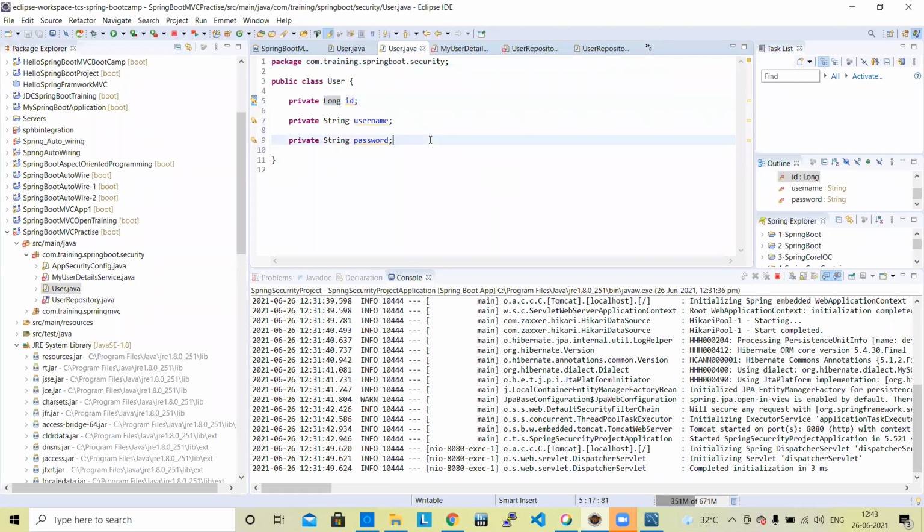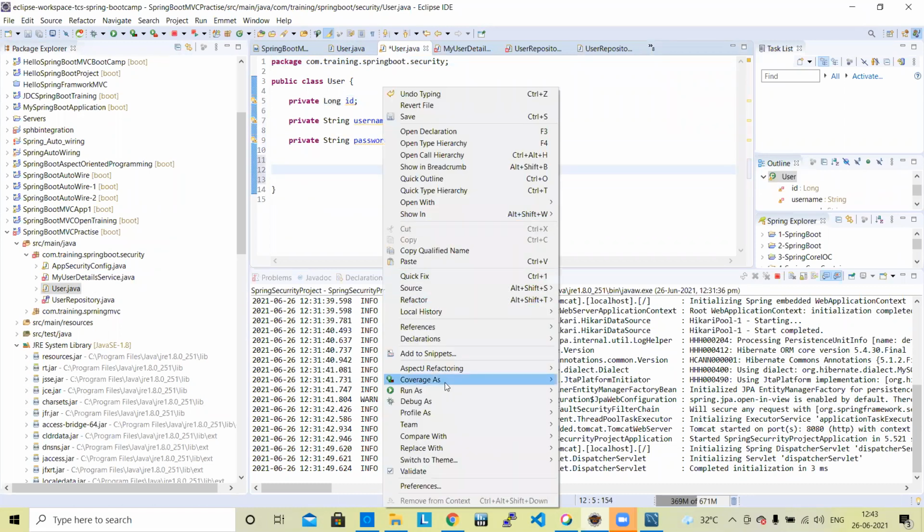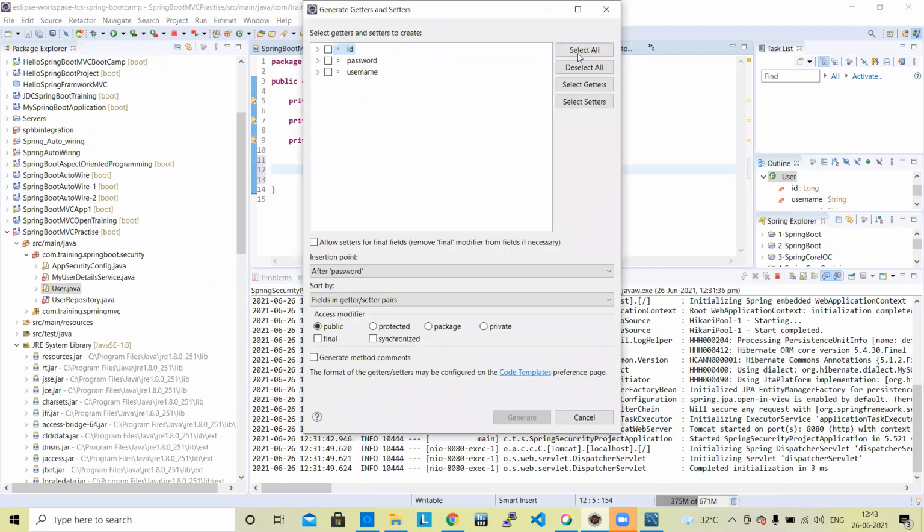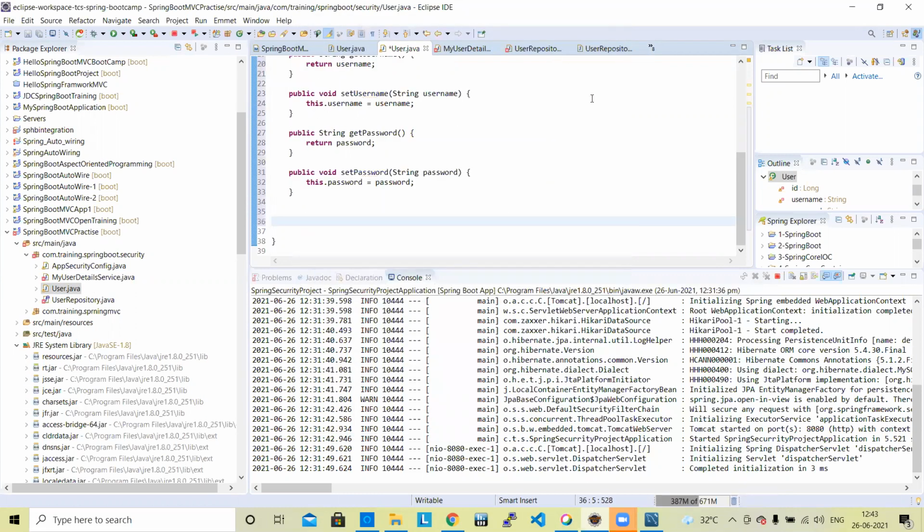So next we need to generate setter and getter. Source, select all, generate setter and getter.